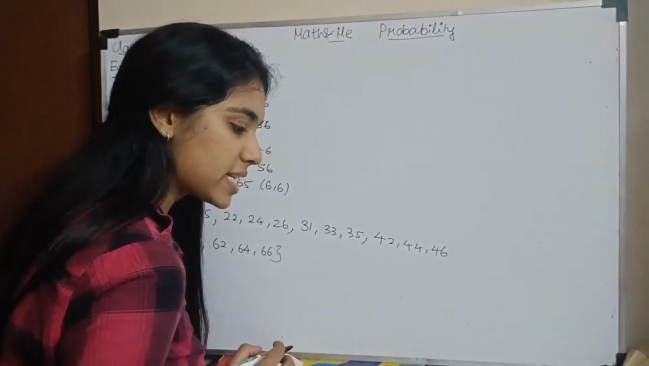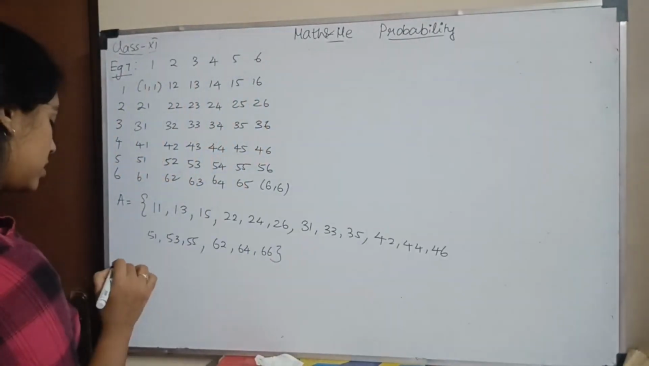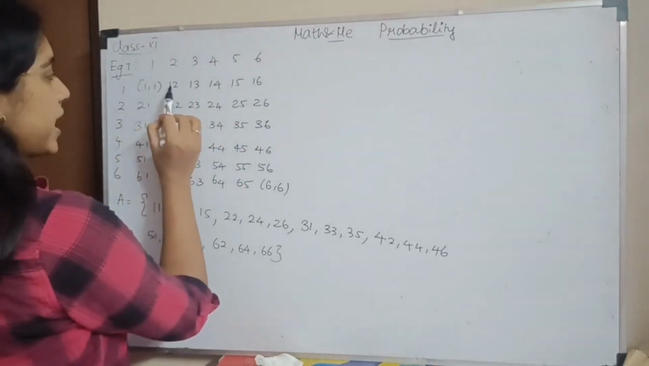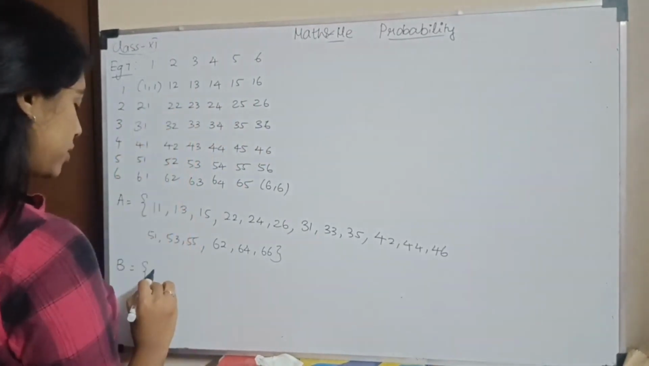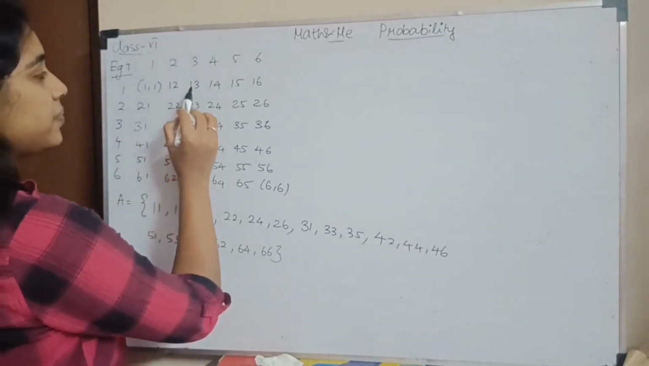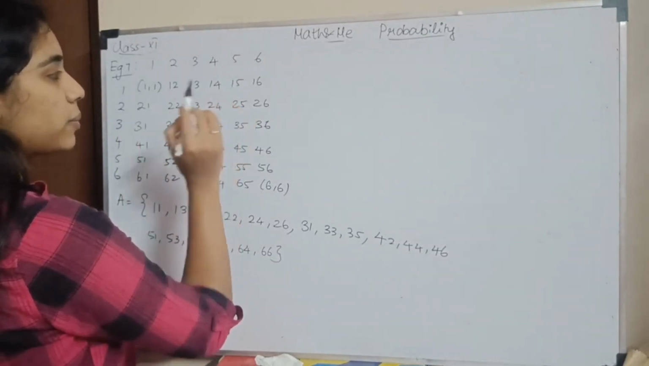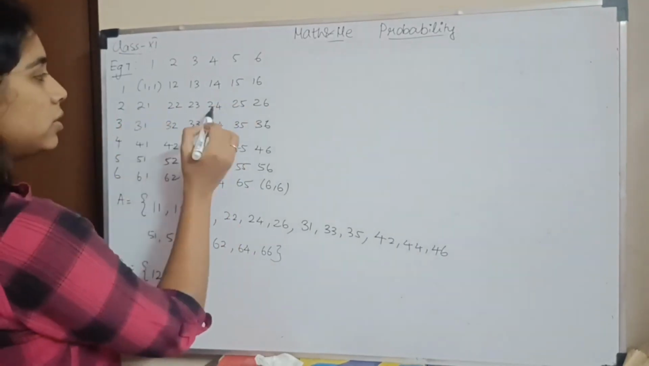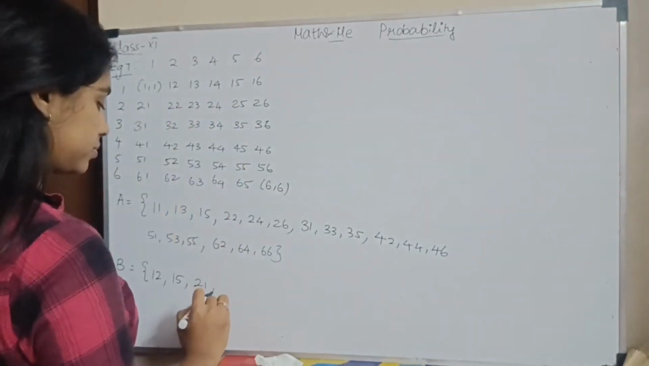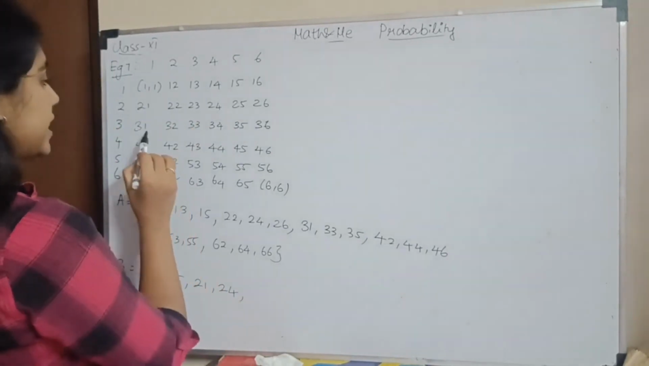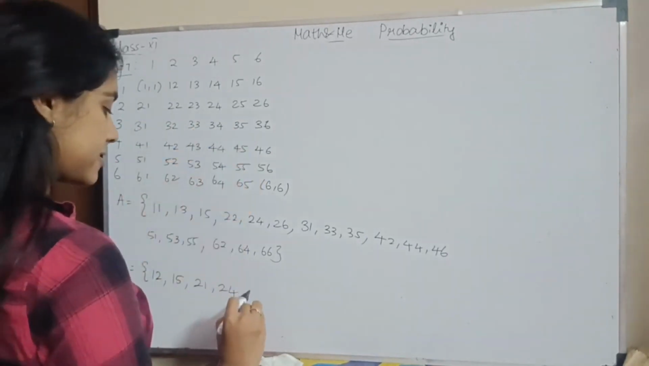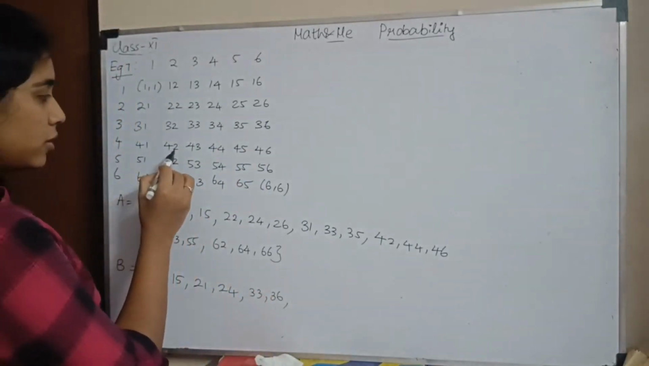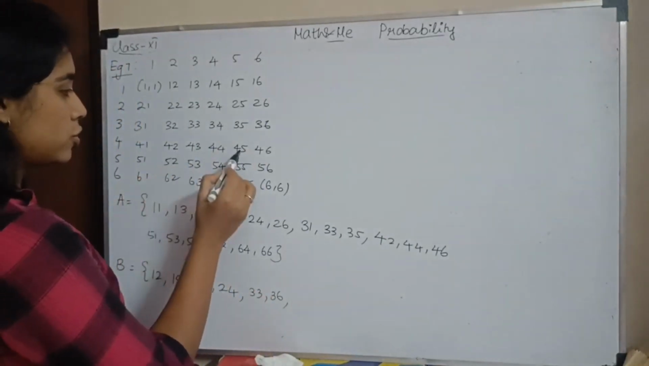Then you have B. The sum is a multiple of 3. Sum should be a multiple of 3. So when 2 is added to this, what comes? 3 comes. It is a multiple of 3. So you have 1,2. Then 1 plus 3 is 4, 1 plus 4 is 5, 1 plus 5 is 6. So you have 1,5. In the next line, 2,1, 2,4. Next line 3,3, 3,6. Next line 4,2, 4,5.